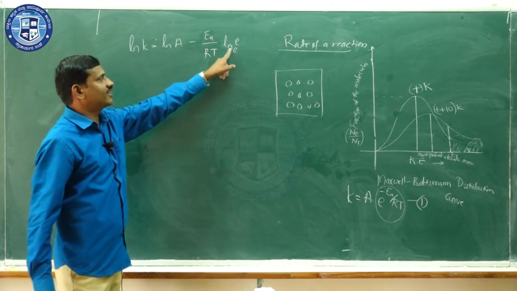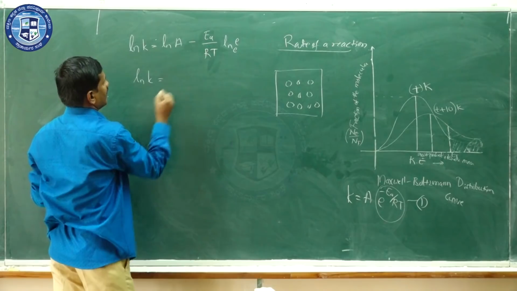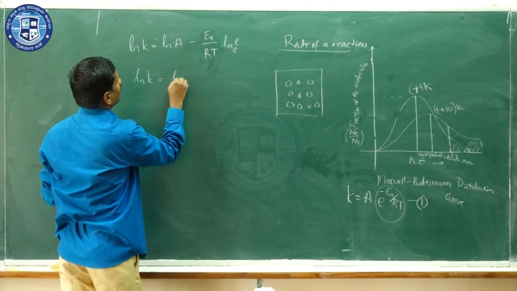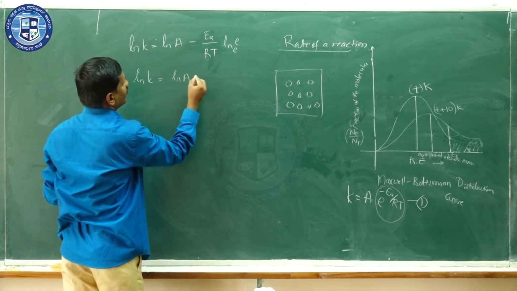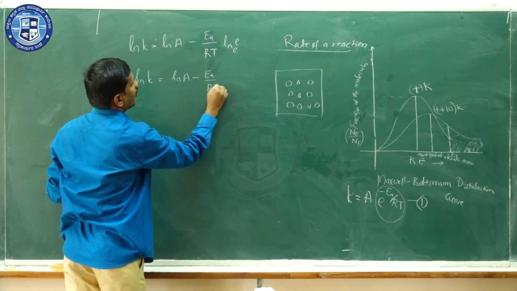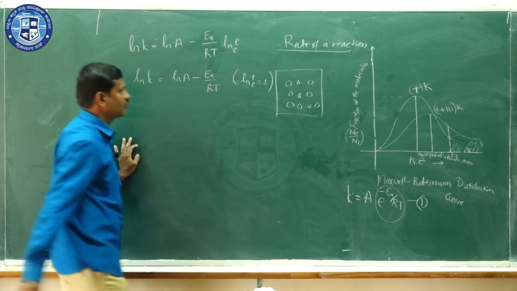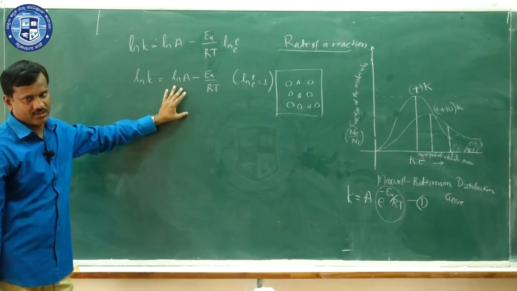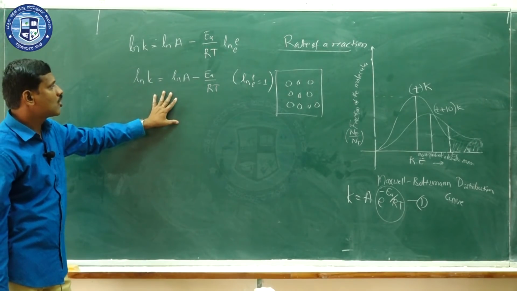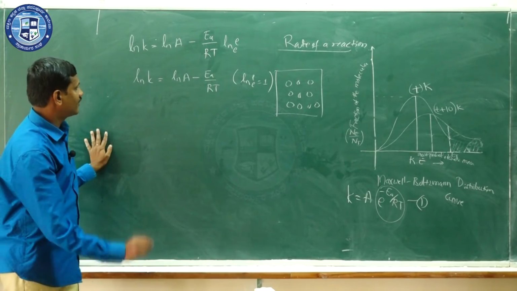But this is nothing but 1, so you can write this as ln k equal to ln A minus Ea by RT. Here ln e base e is nothing but 1. So this relation is similar to y equal to mx plus c, which is the equation for a straight line.